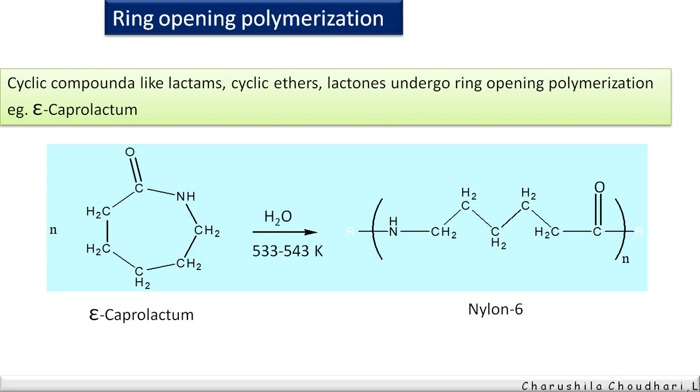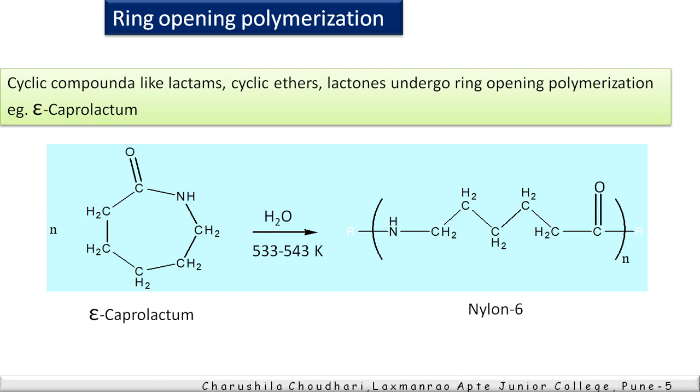Next, ring opening polymerization. In the ring opening type of polymerization reaction, cyclic compounds show such type of reaction. The monomers are in cyclic form, and when they form the polymer, the ring gets opened. See the example epsilon caprolactam. On heating in the presence of H2O, the ring gets opened and nylon 6 is formed.